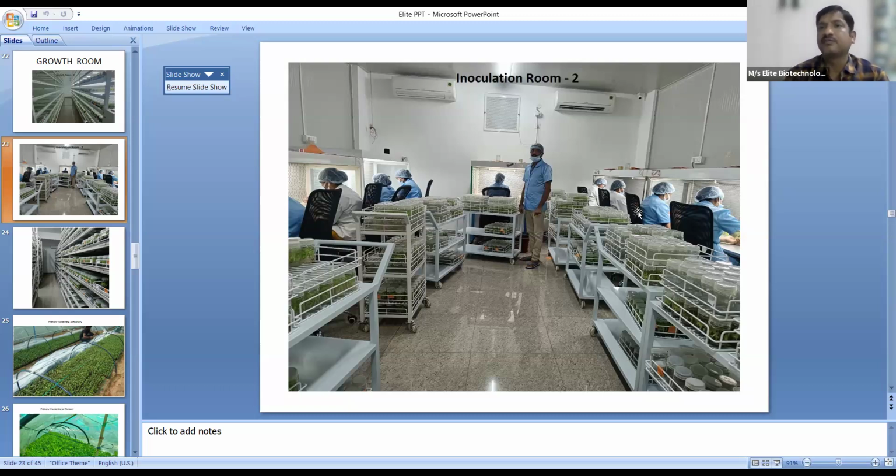In this laminar air flow area, which is microbial free, we open those bottles. We cut the cultures, we inoculate them in a separate bottle. We cap the bottles and we seal them there only. And we take these cultures to the growth rooms. This is the only area where the cultures or plants are opened, inoculated, dissected, and transferred to the other nutrient media.